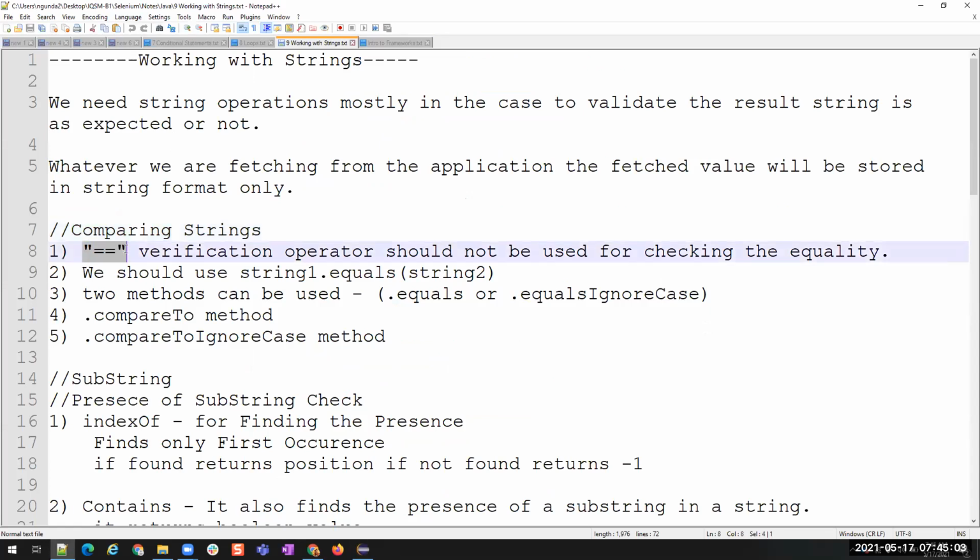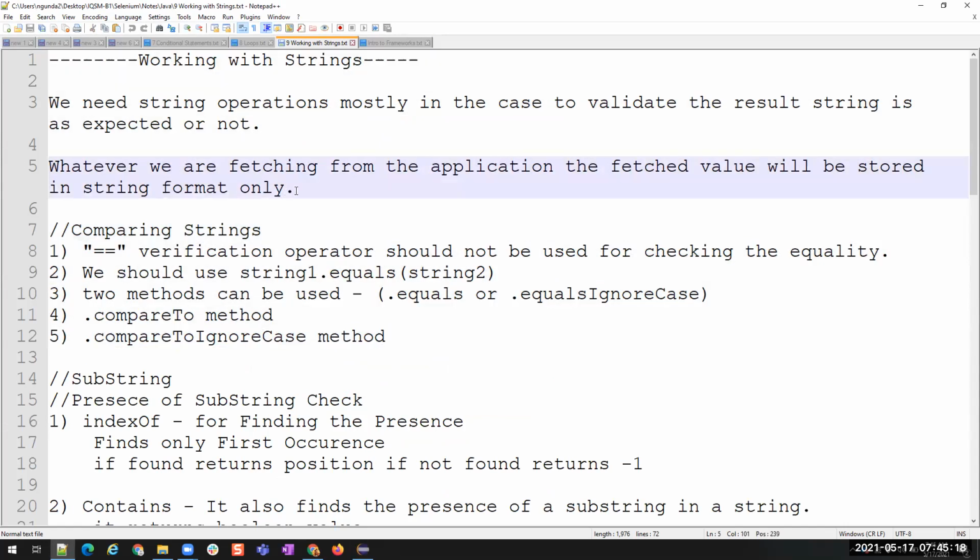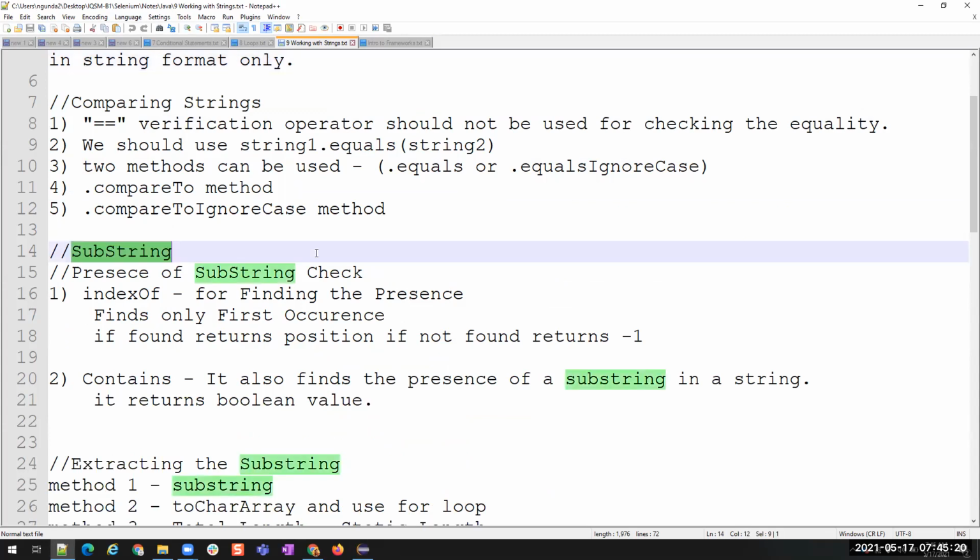What happens when we use double equals to, why we should use dot equals, and we can use dot equals or dot equalsIgnoreCase, and then we have dot compareTo and dot compareToIgnoreCase. So this is all about comparison of strings. Okay. Now let us go to the part called substring. So what is the substring?